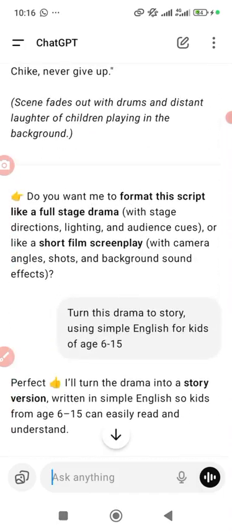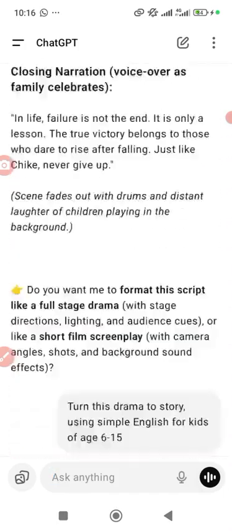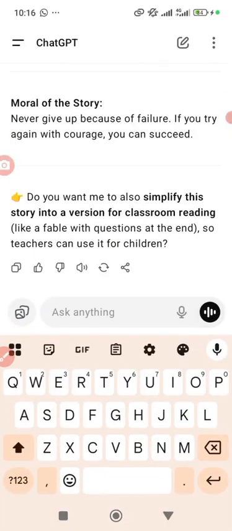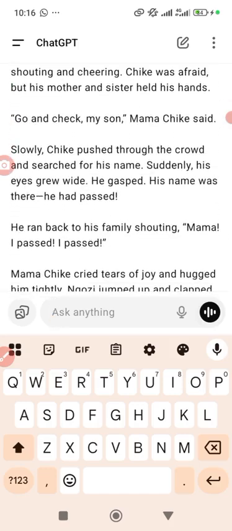Another thing again: let's say I want it to be in the form of this story, and I want to create a prompt. When I say I want to create a prompt that I will use to create the scene, I'll just tell it that it should generate this into a prompt. Now it's like I'm taking much of our time. Now let me go to the videos that I want to use.